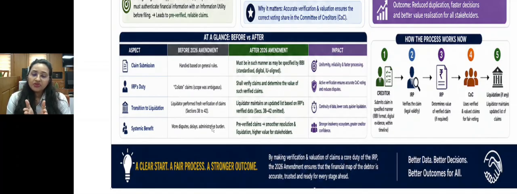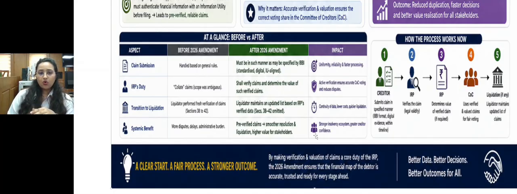Now we have a pre-verified claim, and there is a systemic change. Everything is streamlined and everything is specified by IBBI. So the transition from CIRP to liquidation is smoothed, and the whole CIRP process is also smoothed, because now everything has an SOP. Pre-verified claims mean smoother resolution and liquidation, and higher value for the stakeholders. What are the practical implications? A stronger insolvency ecosystem and greater creditor confidence.